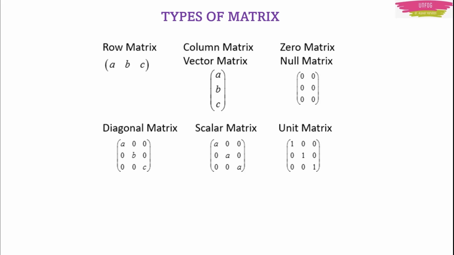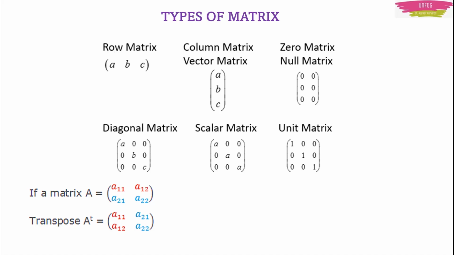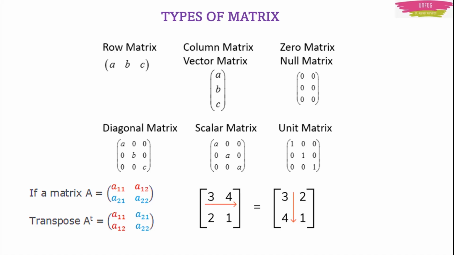Okay. One more matrix known as the transpose of a matrix. See, if you have a matrix, say for example you have capital A, that is one matrix. The components in that matrix are A11, A12, A21 and A22. If you have to write the transpose of it, you write A21 in place of A12, means you make columns into rows and rows into columns. That is your transpose matrix. For example, if you have 3, 4 and 2, 1, and you are asked to write the transpose, then you write it as 3, 2, 4, 1. Means 2 you sent in the place of 4, 4 you sent in the place of 2. Okay.